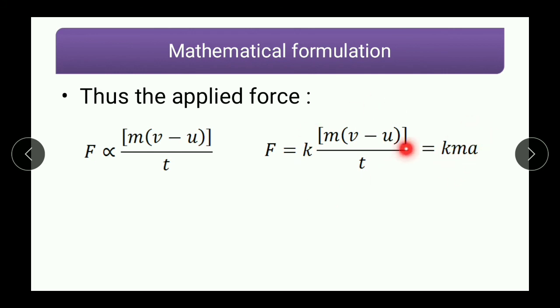So now this equation becomes F is equal to kma. Now the value of k is 1, so you have to replace k with 1. So what will the equation become then? F is equal to ma, that is force is equal to mass times acceleration. So this is our final relation for force.